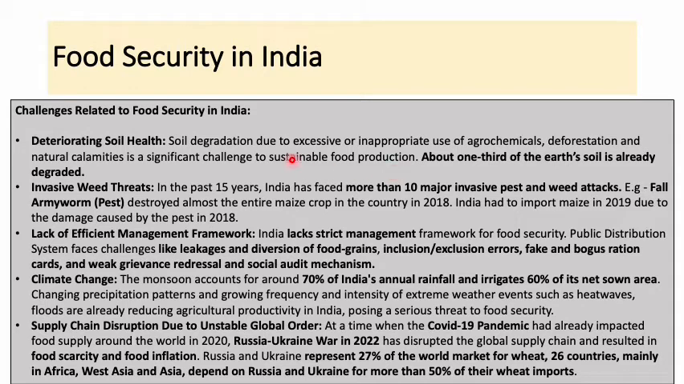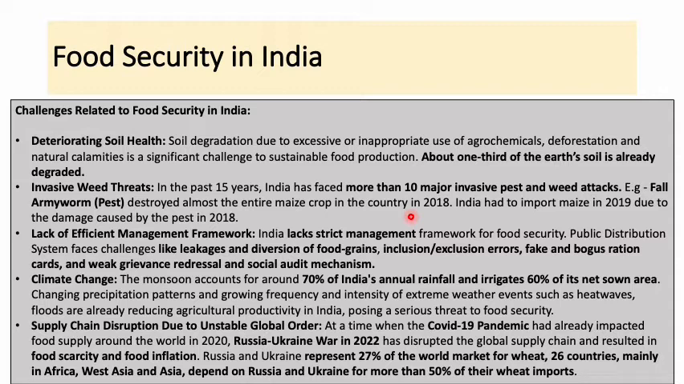ठीक है. Then invasive weed threats. अब देखिए, in the past 15 years India has faced more than 10 major invasive pest and weed attacks. Example यहाँ पे 2018 में आप देखोगे, if you remember, there was a fall armyworm pest, तो इसका एक अटैक हुआ था in the state of तमिलनाडु के केस में, in South India में. ठीक है. which affected the maize production in the country 2018.